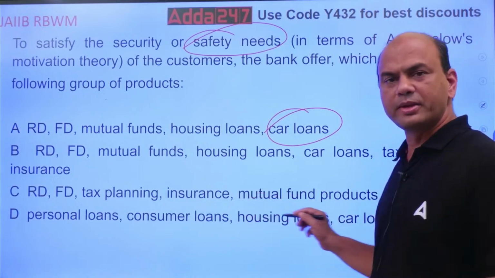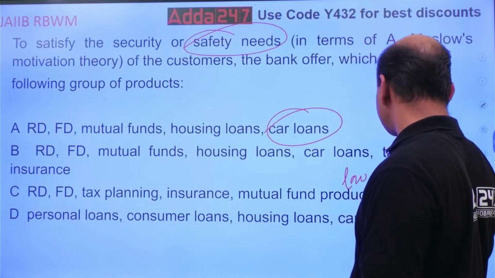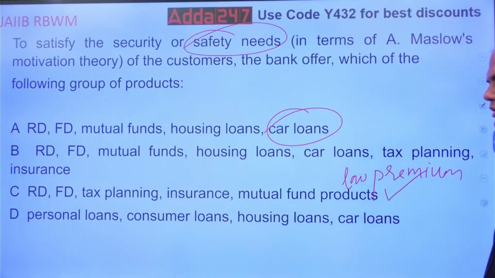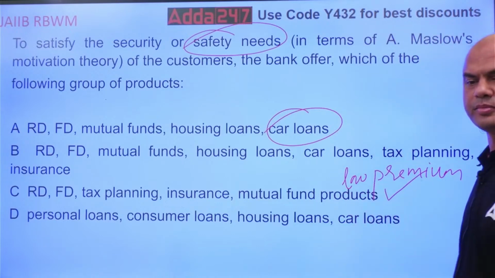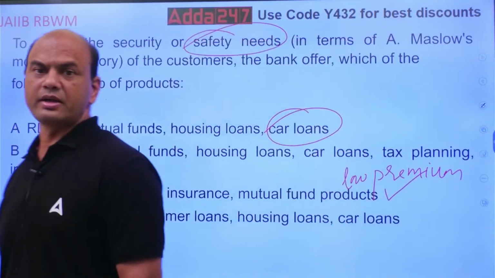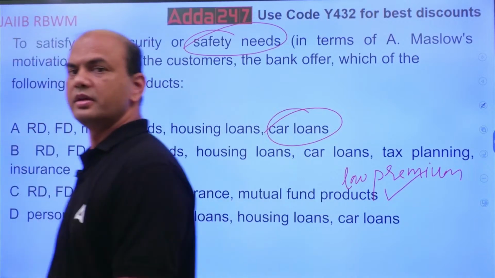Even though it's not mentioned, everything is low premium over here. So these all are low premium, so these can be given to the safety needs also, but at a low premium. Got it? Next.